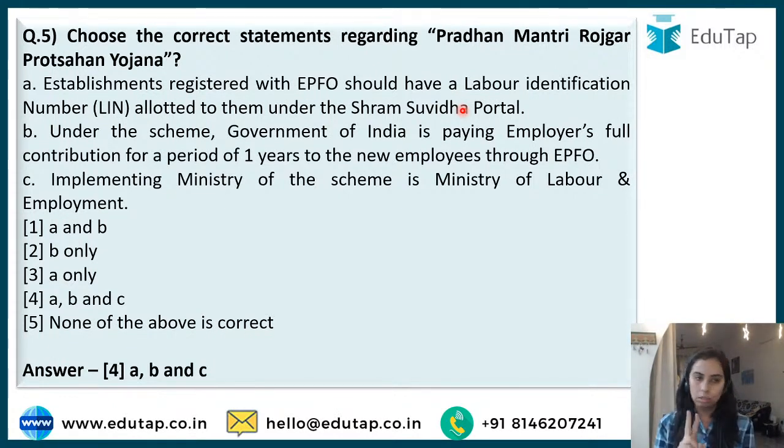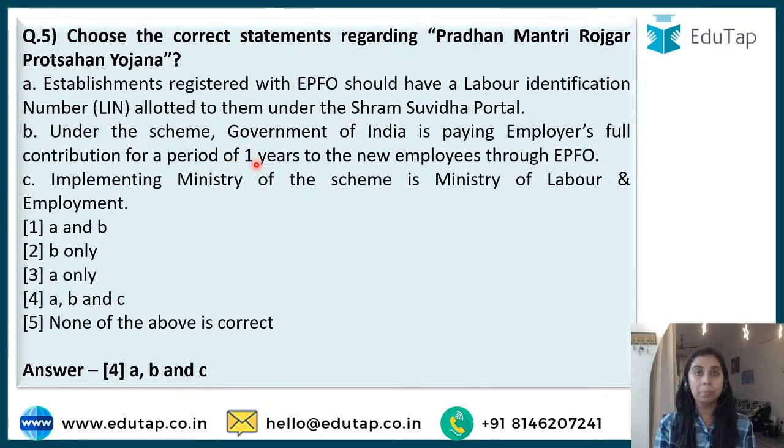Okay. But जो statement 2 है ना, ये wrong है. बिल्कुल ठीक कह रहे हैं. One is A is correct and C is correct. जो Government of India है, it is paying the contribution of 12% for a period of 3 years to the new employees. ये है please confusion. I'm so sorry. इसको confuse मत करना. Do not be confused with this.